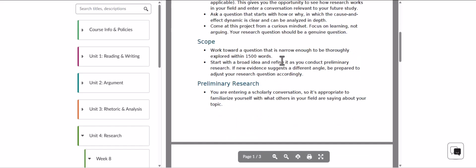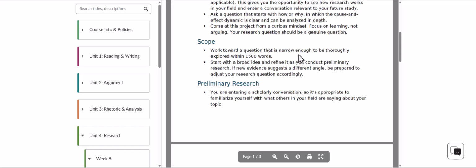Yeah, so the scope of your question is something you're going to have to work with a little bit. Make sure that it's narrow enough to be thoroughly explained and explored in 1,500 words. So that does mean it needs to be kind of narrow. The example that I always use is climate change.